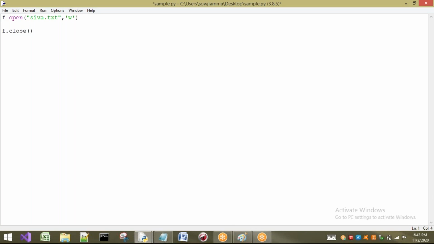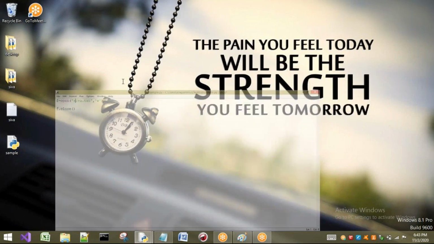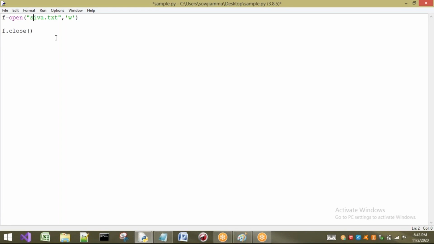Which is pointing to shiva.txt. Is shiva.txt present or not? It is present, there is no problem. Now, in which mode is it opened? It is opened in write mode.